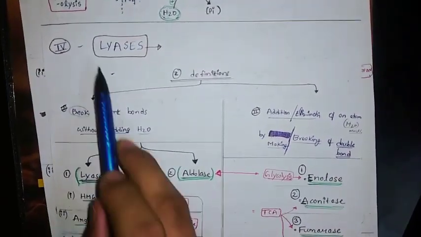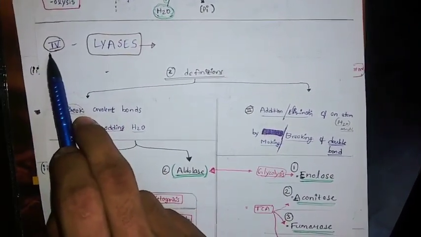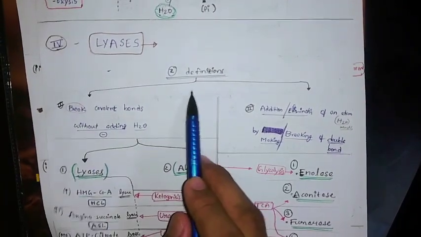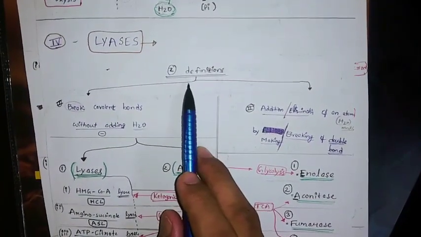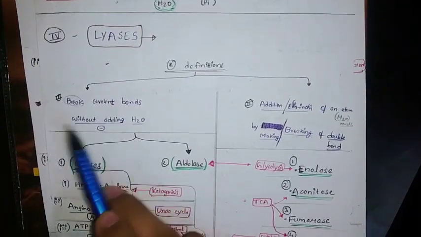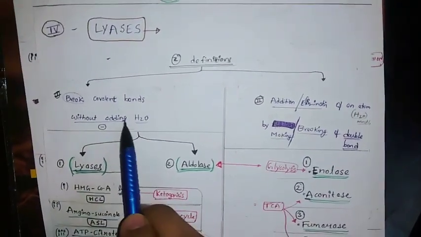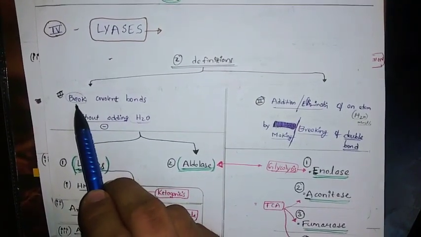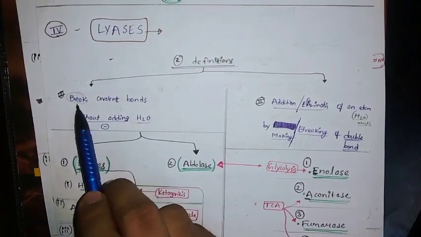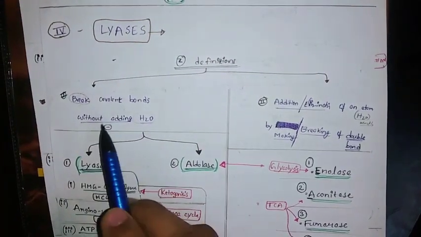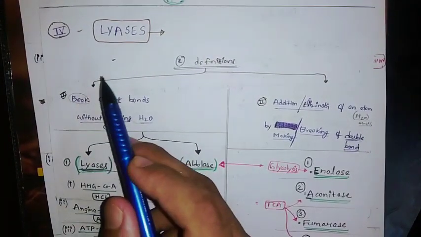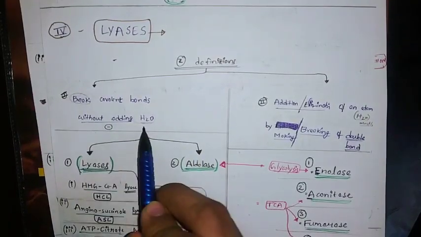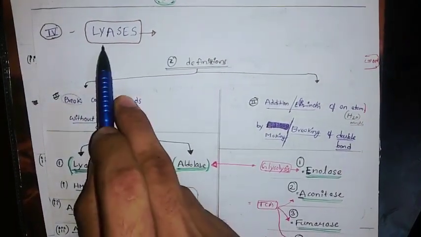Coming to lyase, this is the 4th class. 3 classes are over. Here in lyase, I already told that there are two definitions. One is similar to hydrolase: breaking covalent bonds. In hydrolases we know that breaking of covalent bonds is with addition of water molecule. Here it is without water molecule. That is the difference between hydrolase and lyase. That is the first definition.